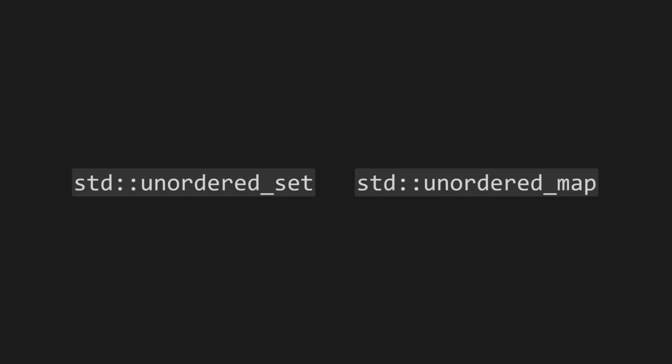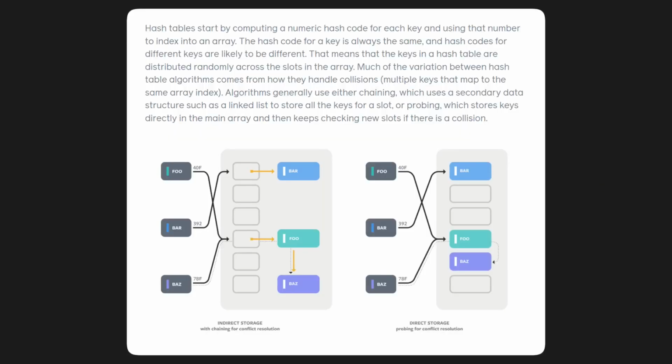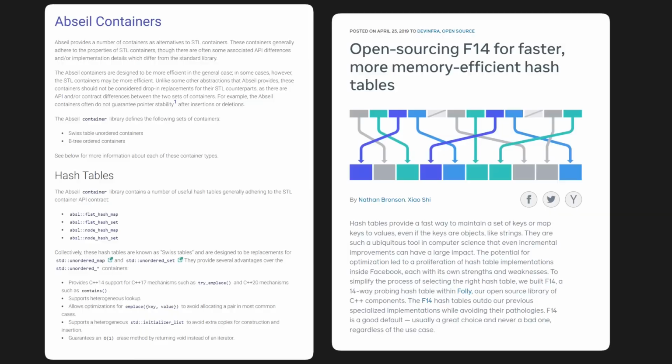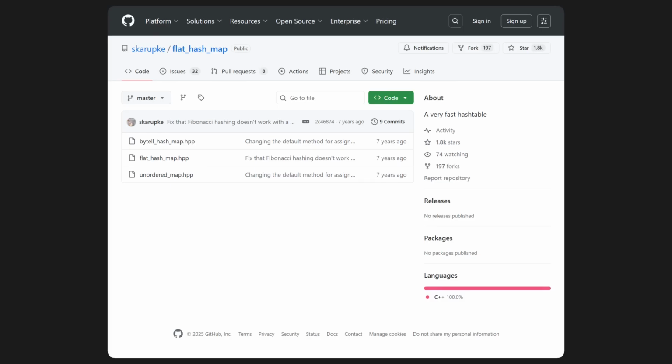Earlier I mentioned that you probably shouldn't use unordered_set and unordered_map. The reason why is because they're also very slow, because they use cache-unfriendly linked list buckets for hash collision resolution. If you care about performance, you need to use third-party implementations, like flat_hash_set and flat_hash_map from Google's Abseil library, or F14 from Facebook's Folly library. Or if you want a header-only implementation, you can use the implementation from this GitHub repository.